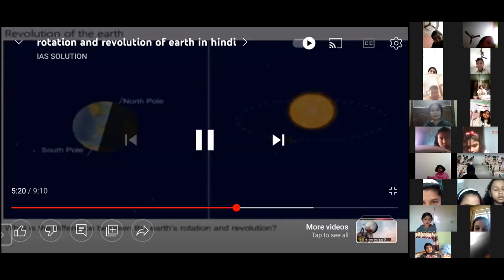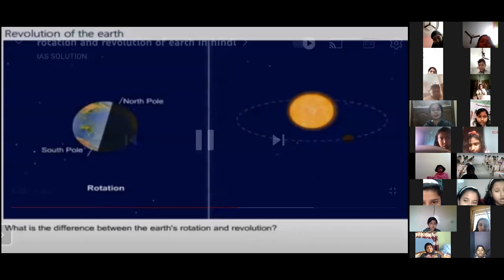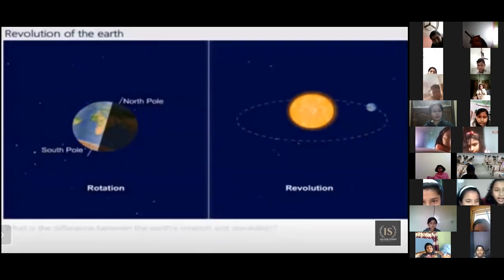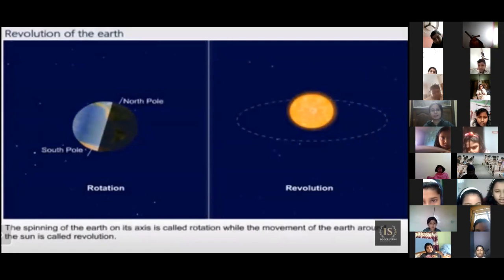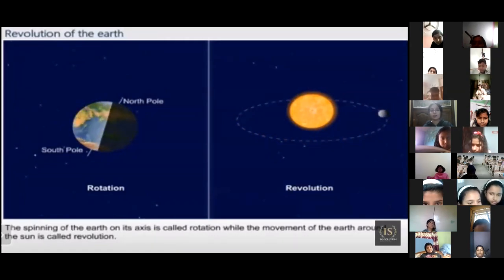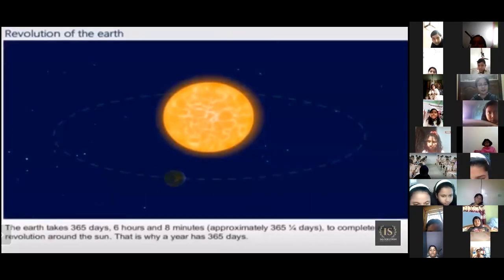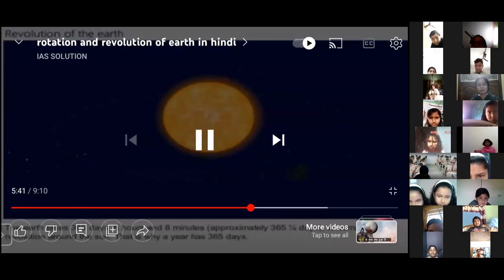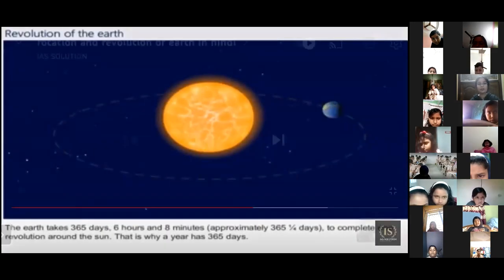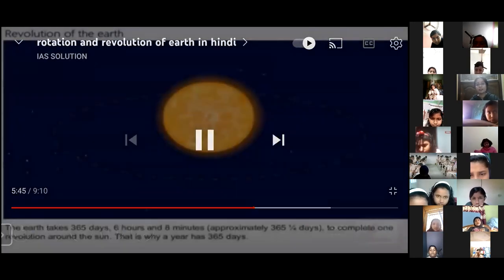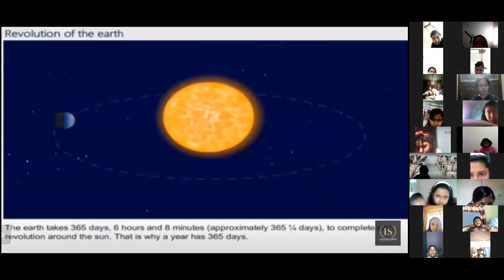You can see at the left hand side the rotation, and at the right hand side the revolution. Look carefully. At the left hand side, the earth is rotating around its own axis, and at the right hand side you can see the revolution.